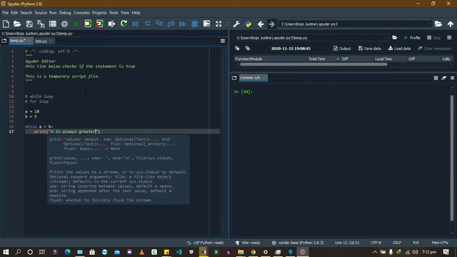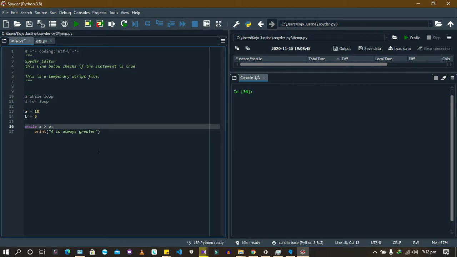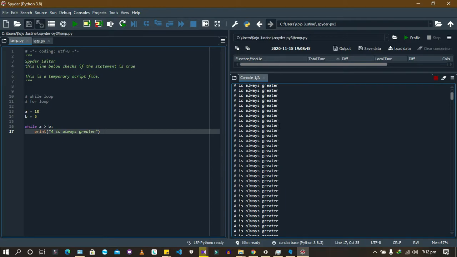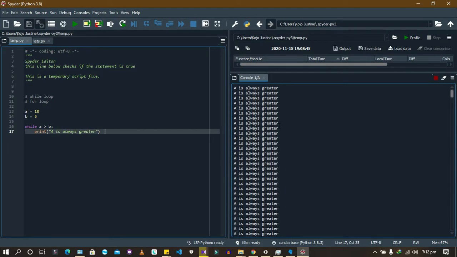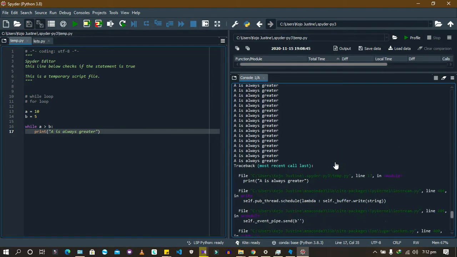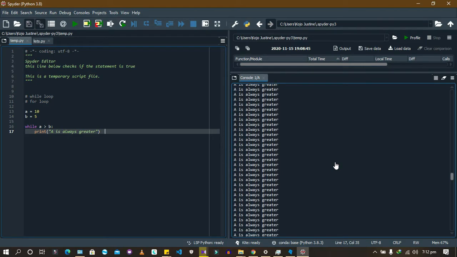Now we're telling it that if this condition is true, keep doing this. And we run. It keeps printing. Does it end? It won't end. In fact, it could print like this until your memory runs out. So that's an infinite loop. You need to actually stop it, because it was going to keep running and keep running. You can imagine how many it has printed.